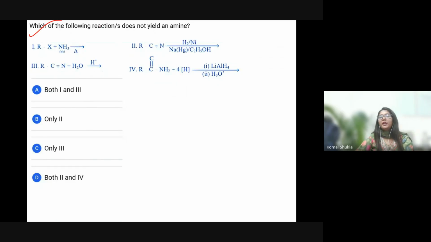Which of the following reactions does not yield an amine? Again, this is very easy.